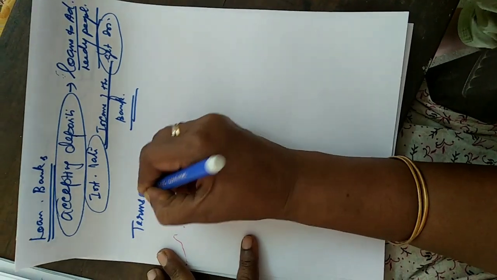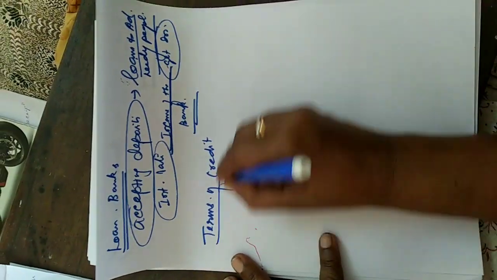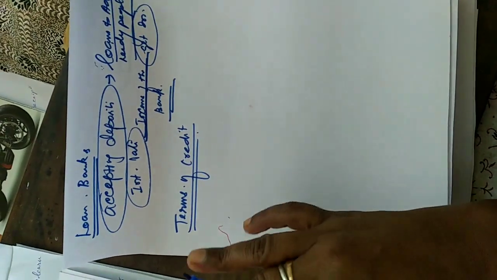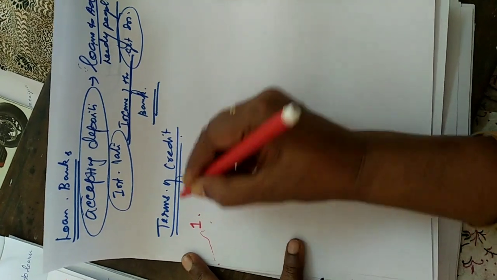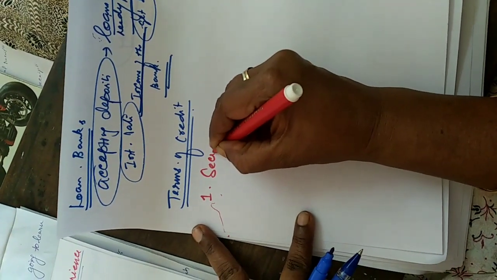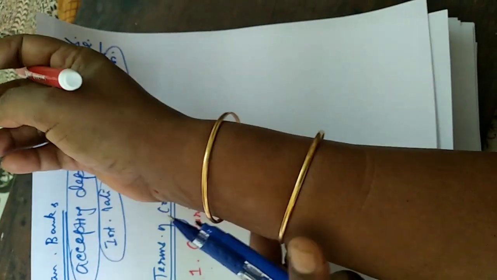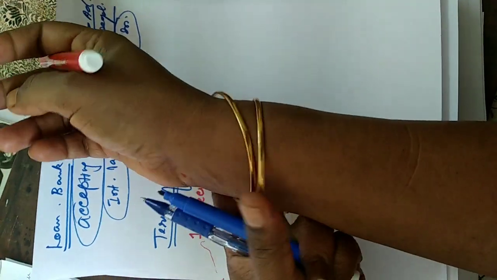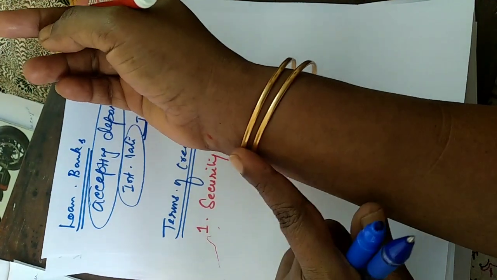If you want to get a loan, what are the formalities? If you want to get a loan from the bank, what are the formalities? First one, they need security, or collateral. Security means this kind of thing. Usually this value will be more than the loan amount.